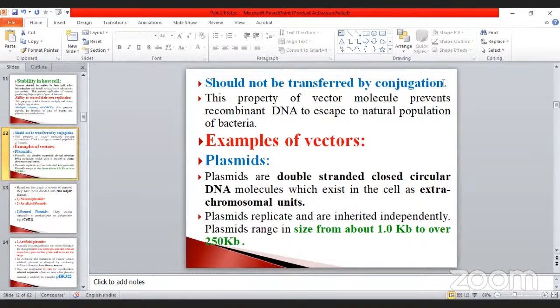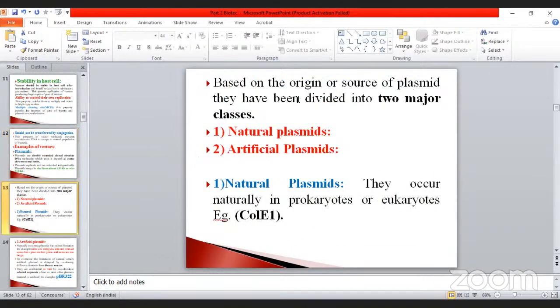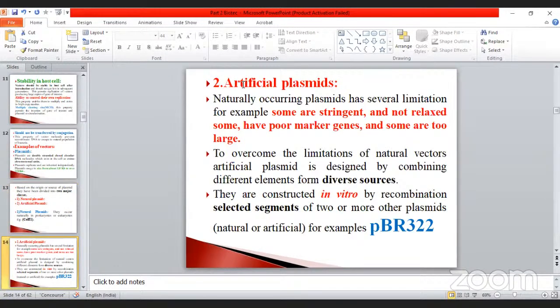Examples of vector plasmids. Plasmids are double-stranded closed circular DNA molecules, which is very, very important, and exist in the cell as extra-chromosomal units. The size ranges from about 1 kb to over 250 kb. Based on their origin, plasmids are divided into two major classes: natural plasmids and artificial plasmids. Natural plasmid, for example ColE1, is mostly present in prokaryotes and also eukaryotes. Don't forget, my dear students, the artificial plasmid is very important. Mostly pBR322 is the artificial one, the first invented in the laboratory, in vitro.